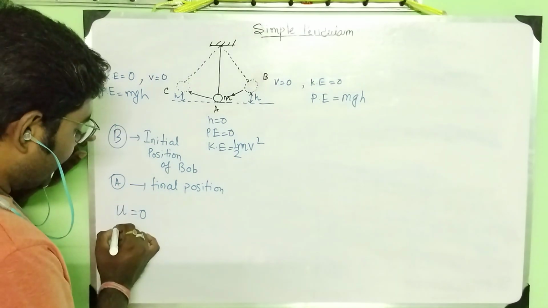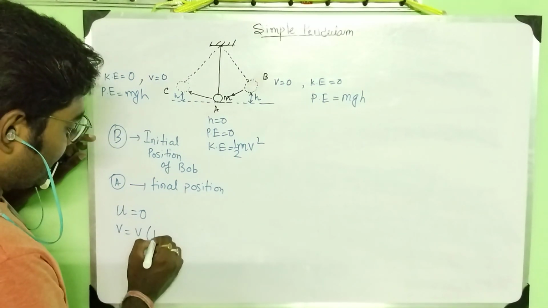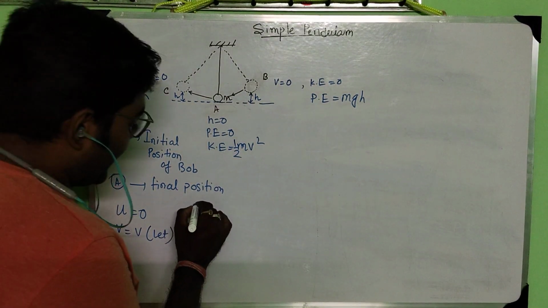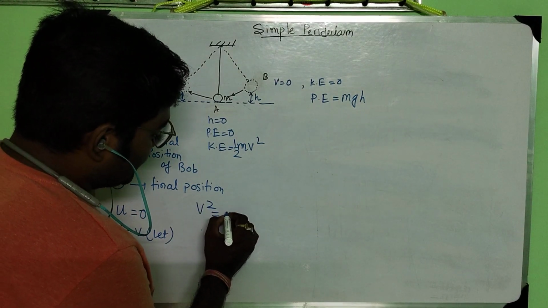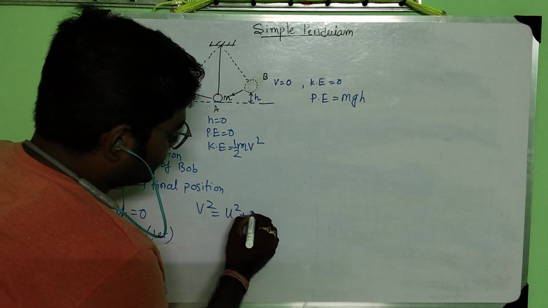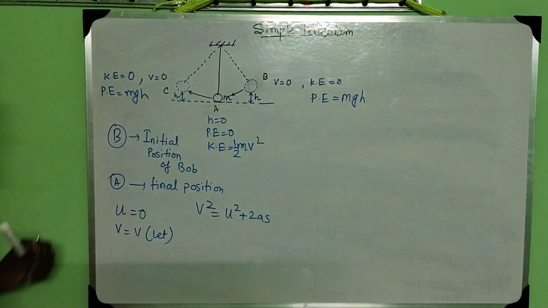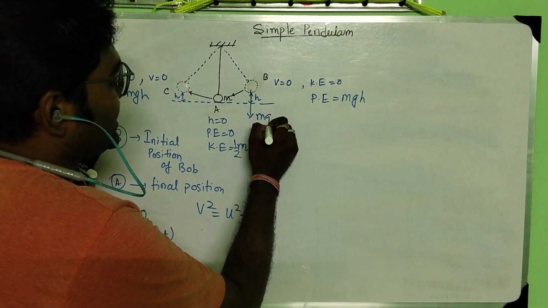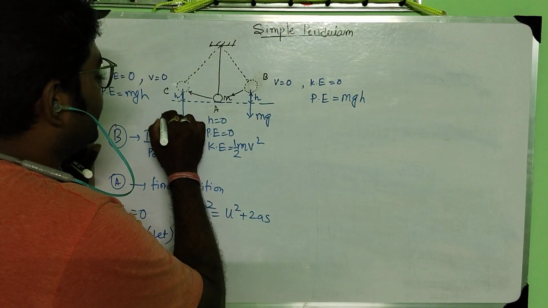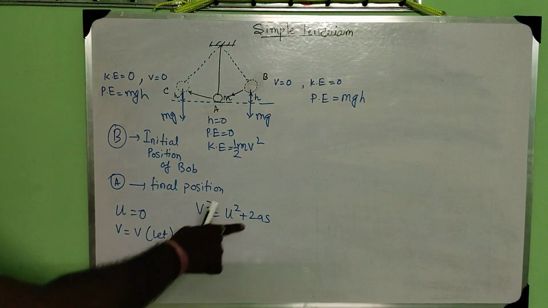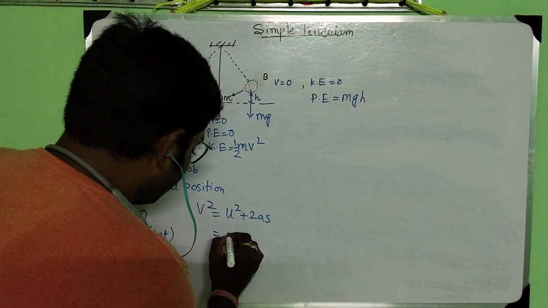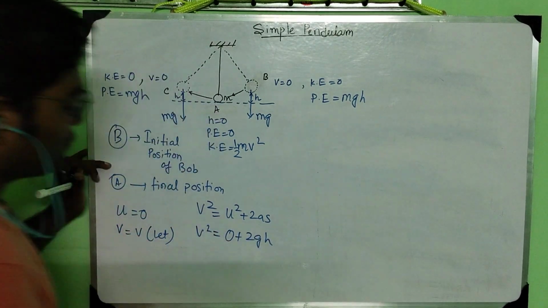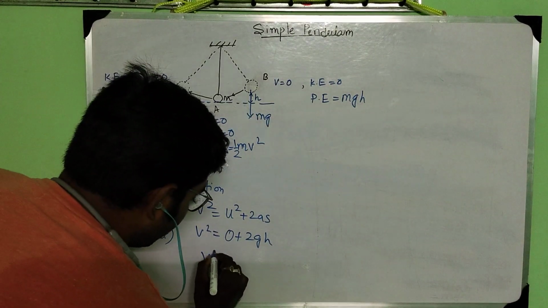At A, the final velocity is v. Now we will again use the third equation of motion, that is v square equals u square plus 2as. Now here again the body has the weight mg, so the acceleration is again acceleration due to gravity. That means u is 0, so v square equals 2gh.